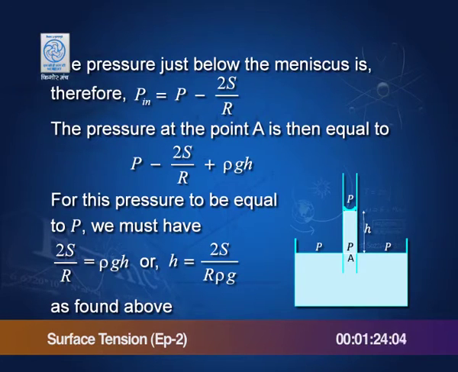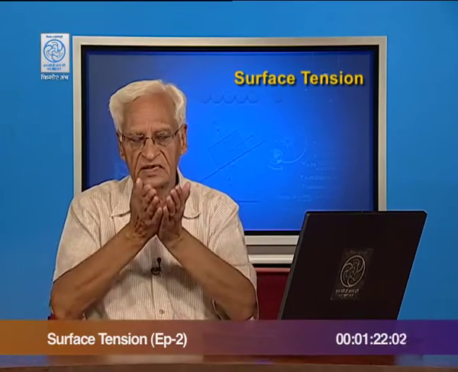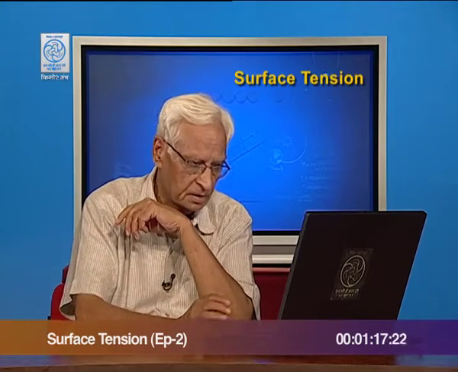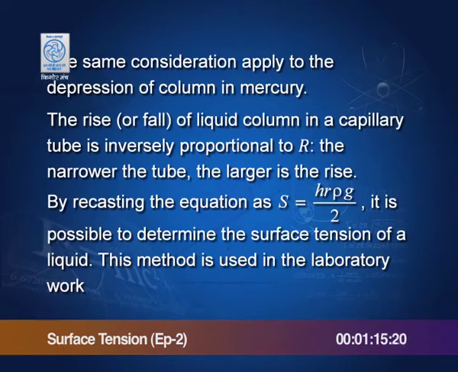Same thing happens with mercury. The only difference is that the mercury goes down in the tube rather than going up. This equation can also help us in determining the surface tension. In fact, in laboratories this method is used to determine the surface tension of water.